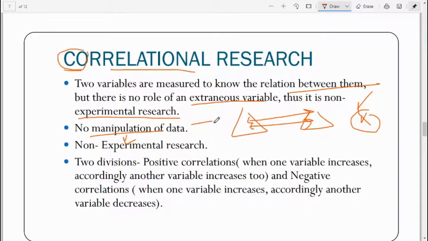You have to remember these two. Whatever is non-experimental research in nature will have no manipulation of data at all. So in correlational we have two divisions. The first one is positive correlation, and the other one is negative correlation.